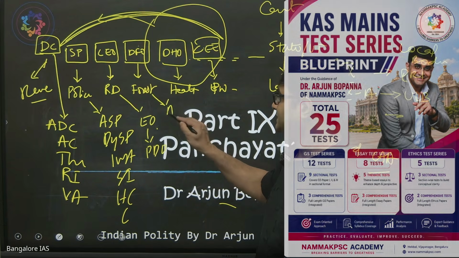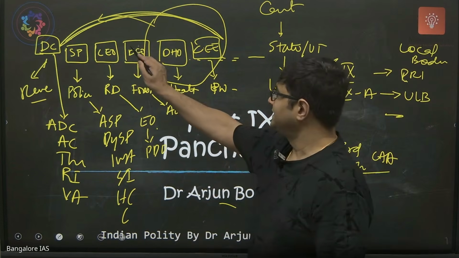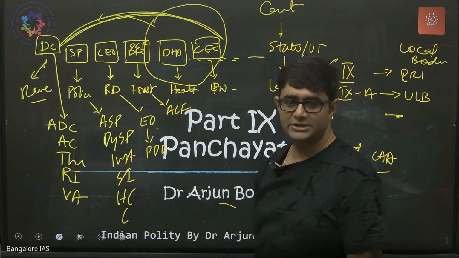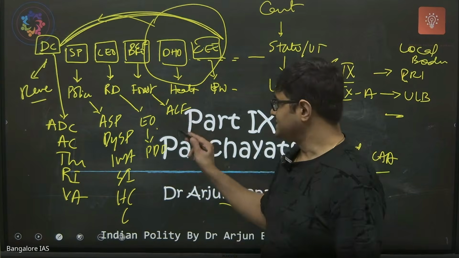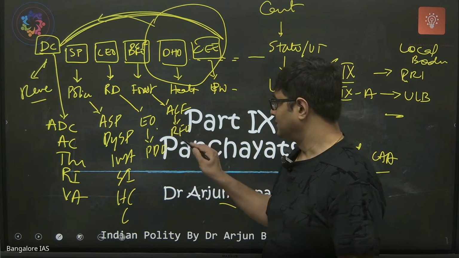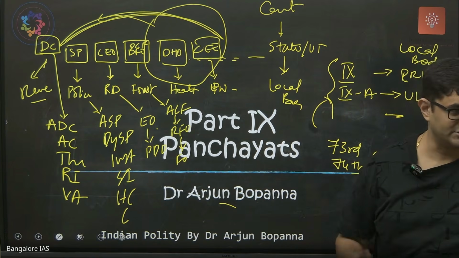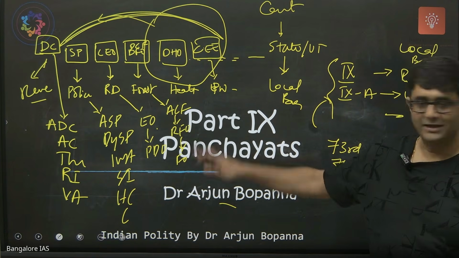For forest, DFO, ACF, Assistant Conservator of Forest. Here DCF means Deputy Conservator of Forest or District Forest Officer. Then ACF, RFO, Range Forest Officer, Forester, Forest Guard. Is that okay? Like this hierarchy.